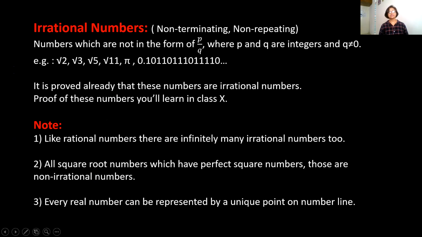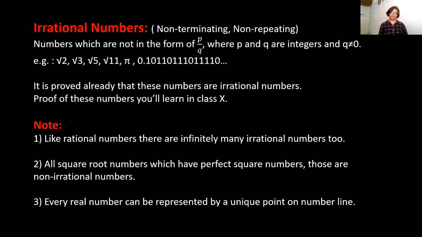And here the definition is: irrational numbers are the numbers which cannot be written in the form of p upon q, where p and q are integers and q is not equal to 0. Here are some examples like under root 2, under root 3, under root 5, under root 11, pi, and this decimal number 0.1011011110 and so on. These numbers are already proven to be irrational numbers, and the proof of these numbers we will learn definitely, but not in class 9. In class 10th we will learn the proof of these numbers also.